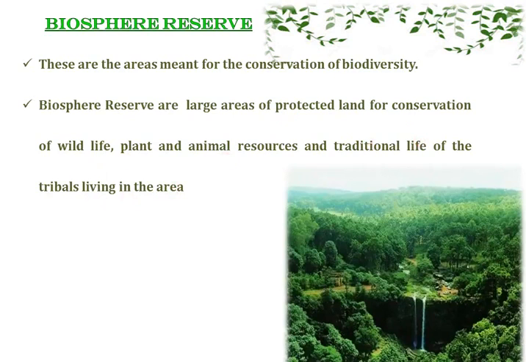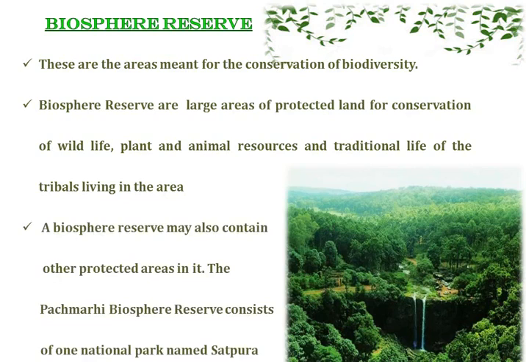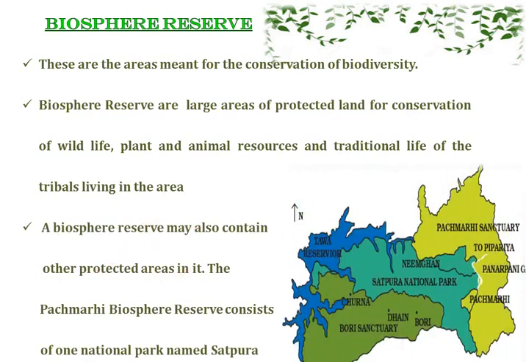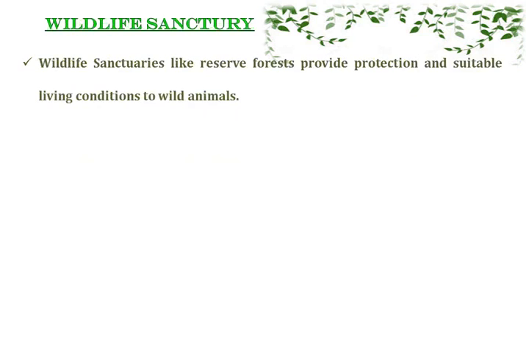So this is an example of a Biosphere Reserve. This is the Pachmarhi Biosphere Reserve, and a Biosphere Reserve may also contain other protected areas in it. So this Pachmarhi Biosphere Reserve consists of one national park named Satpura and two wildlife sanctuaries named Bori and Pachmarhi. So a Biosphere Reserve is a protected area meant for the conservation of biodiversity, and it contains other protected areas as well. So now let's see what a wildlife sanctuary is.